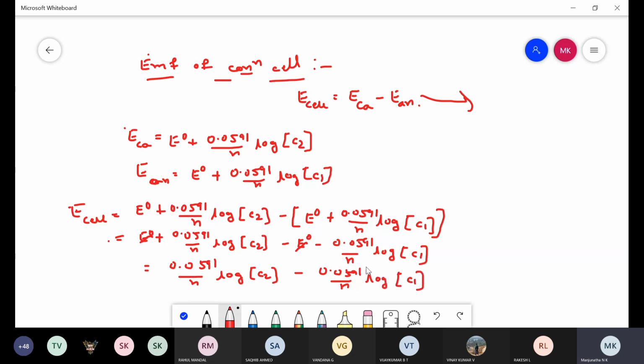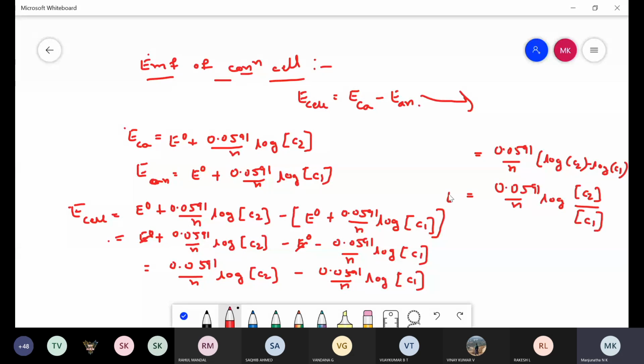In this equation there is one common term, 0.0591 divided by n. The remaining is log C2 minus log C1. This is in the form of log A minus log B, and log A minus log B equals log A by B. So we get 0.0591 divided by n log C2 divided by C1.